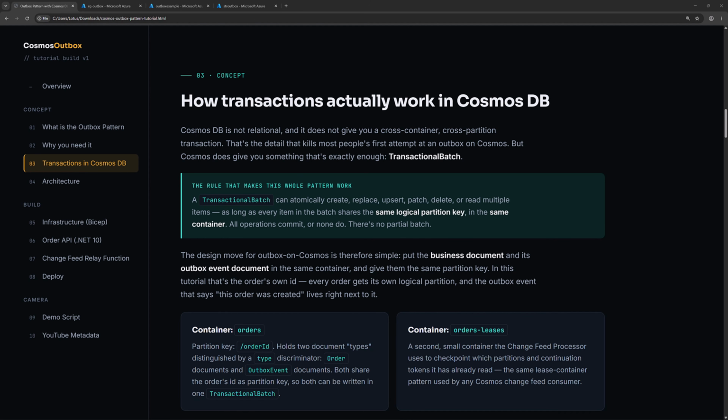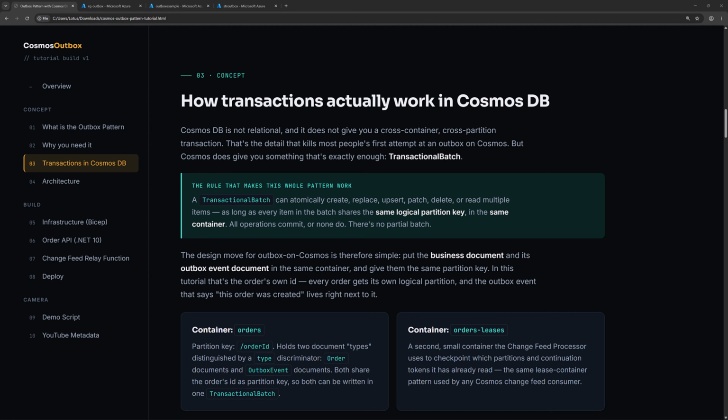The design move for Outbox on Cosmos is therefore simple. Put the business document and its Outbox event document in the same container and give them the same partition key. In this tutorial, that's the order's own ID. Every order gets its own logical partition, and the Outbox event that says this order was created lives right next to it.